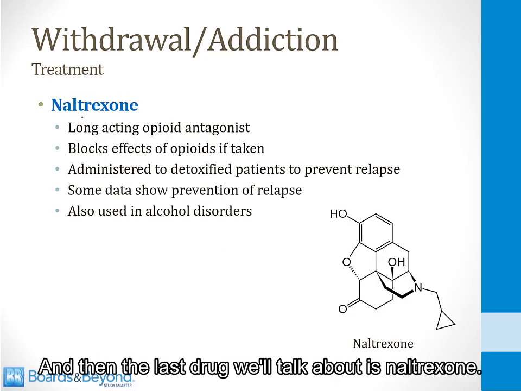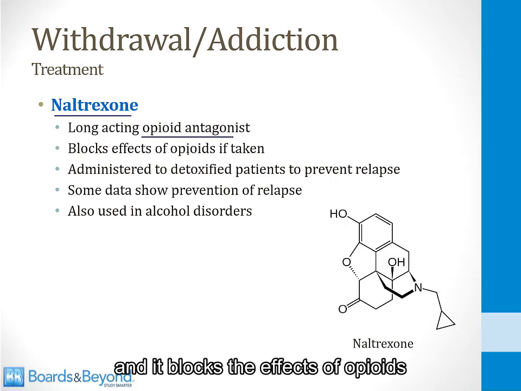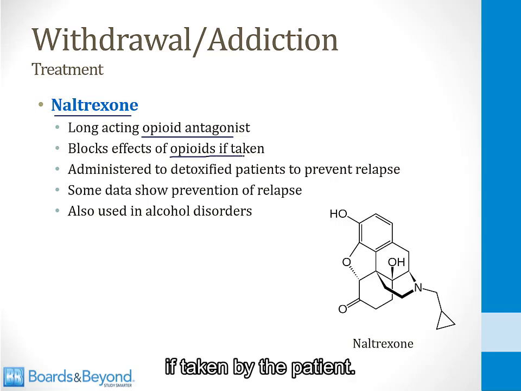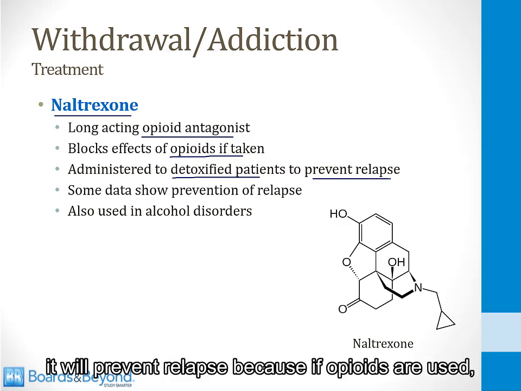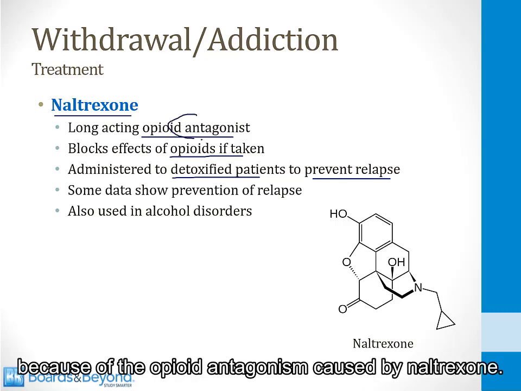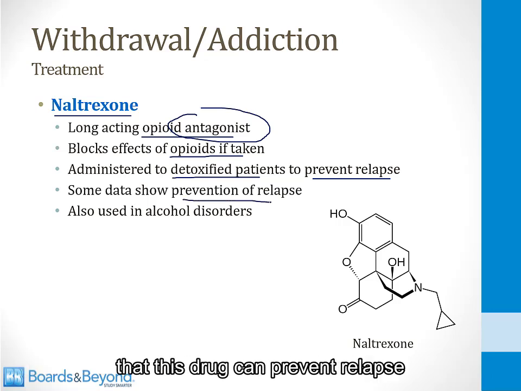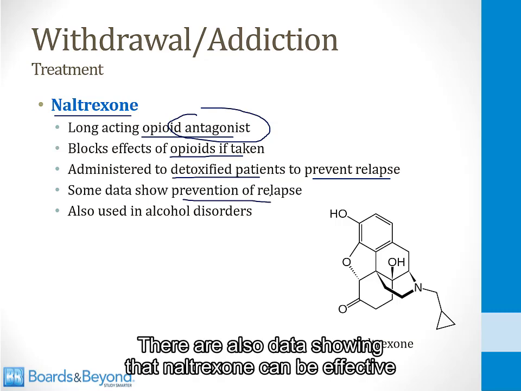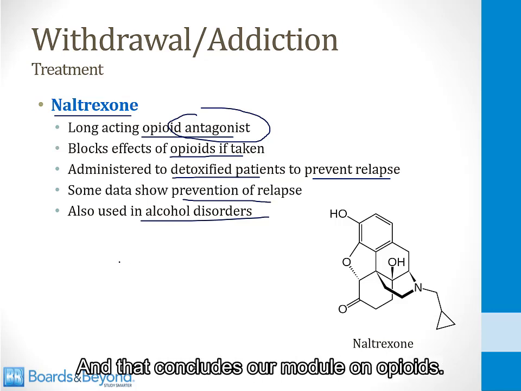And then the last drug we'll talk about is naltrexone. Naltrexone is a long-acting opioid antagonist, and it blocks the effects of opioids if taken by the patient. So it can be administered to patients after they have been detoxified and they're no longer acutely intoxicated. And if they take this every day, it will prevent relapse, because if opioids are used, they won't have the usual effects because of the opioid antagonism caused by naltrexone. And there are data showing that this drug can prevent relapse, and therefore it's used in opioid disorders. There are also data showing that naltrexone can be effective in alcohol disorders, and so it's used in those conditions as well. And that concludes our module on opioids.